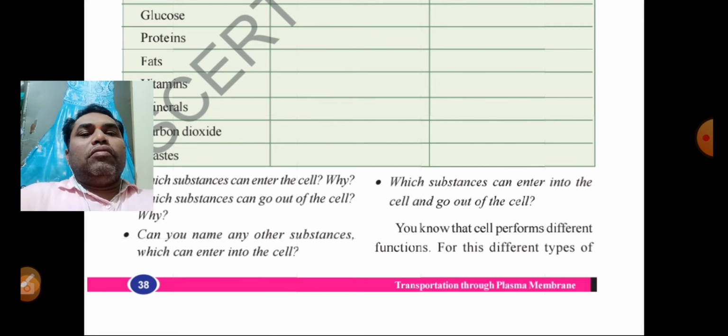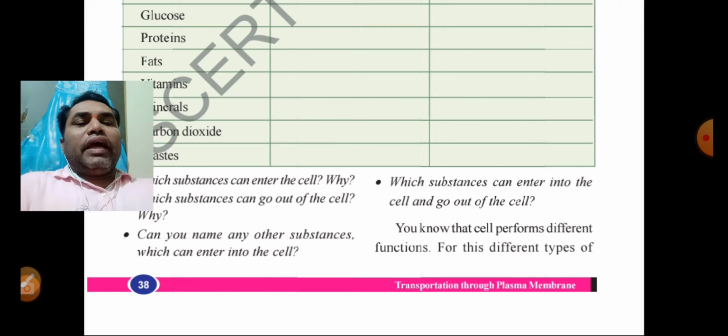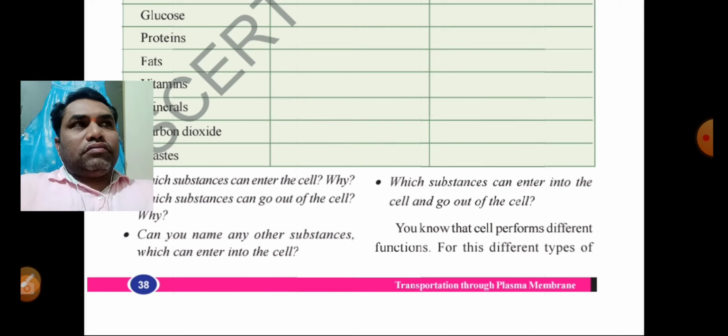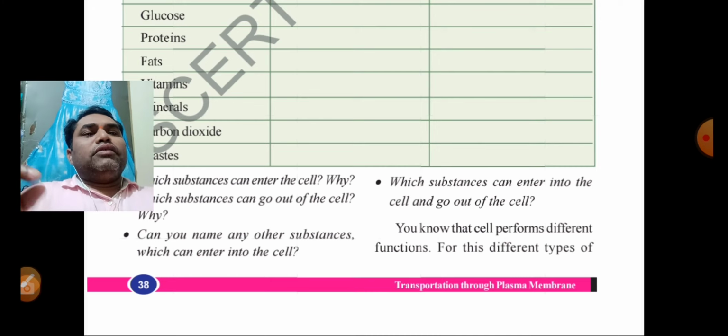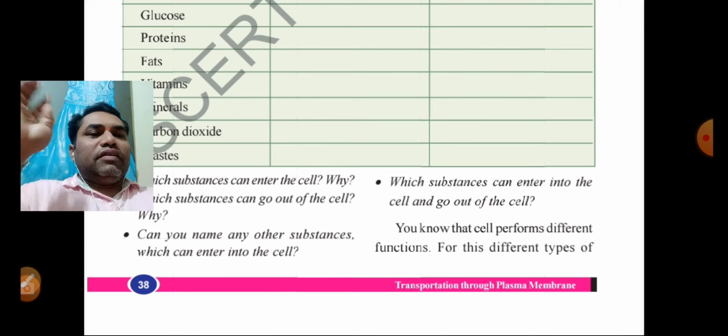Can you name any other substances which can enter into the cell? Enzymes and hormones also should enter into the cell to carry out metabolic activities. Which substances can enter into the cell and go out of the cell?